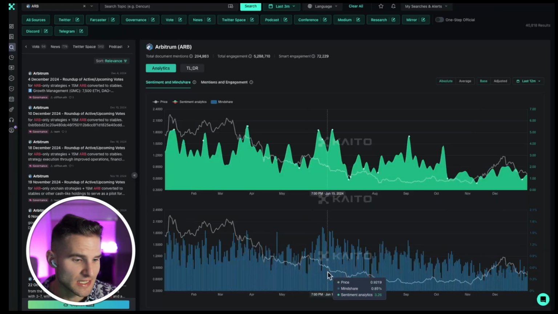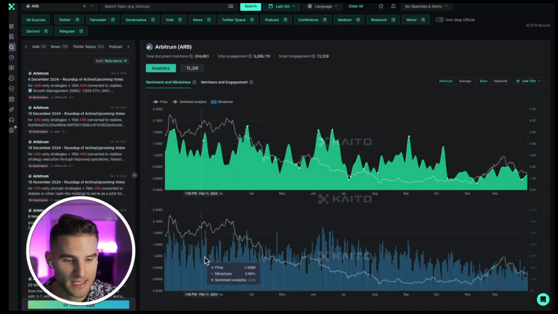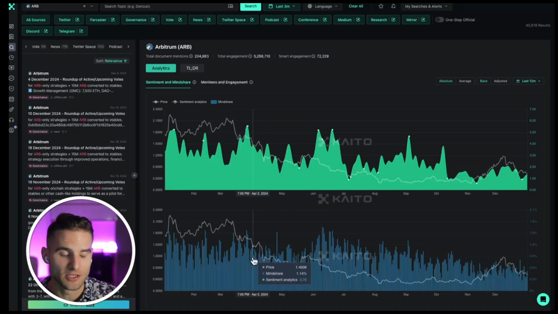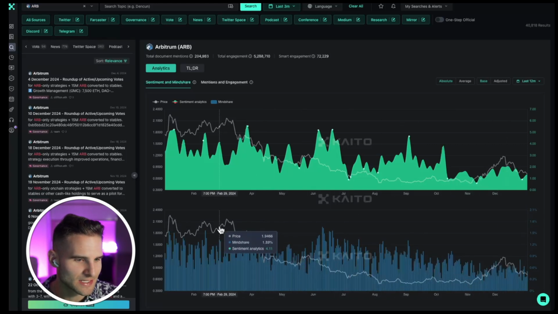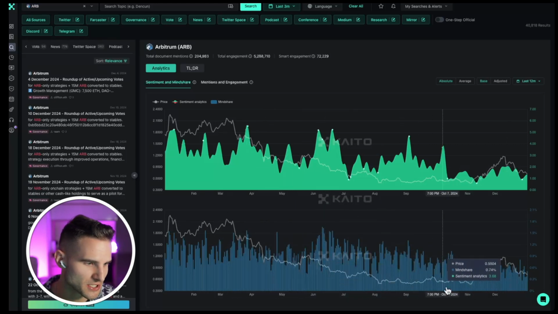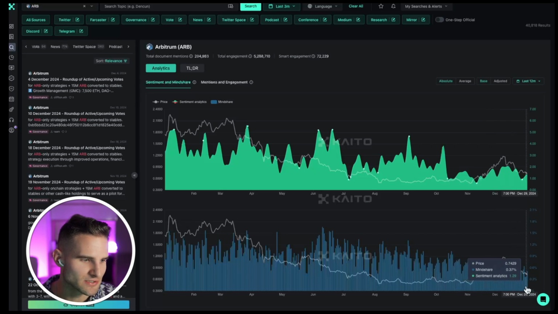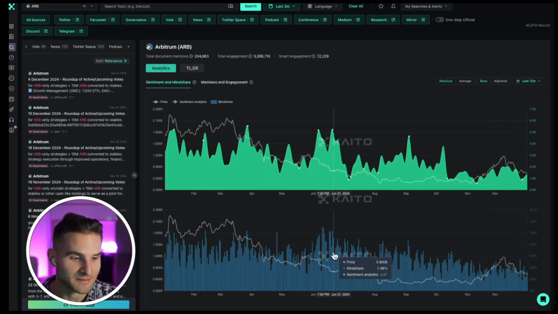And then we can also see the amount of mindshare and mentions. So this is more the sentiment. This is more the mindshare on the bottom. And then they're also graphing the price. I don't see a huge correlation. I mean, maybe you could say, hey, there's been a drop off in mindshare and the price has been a little lower as a result. I don't know. Maybe. You'd have to probably dig into the data a little bit more here.